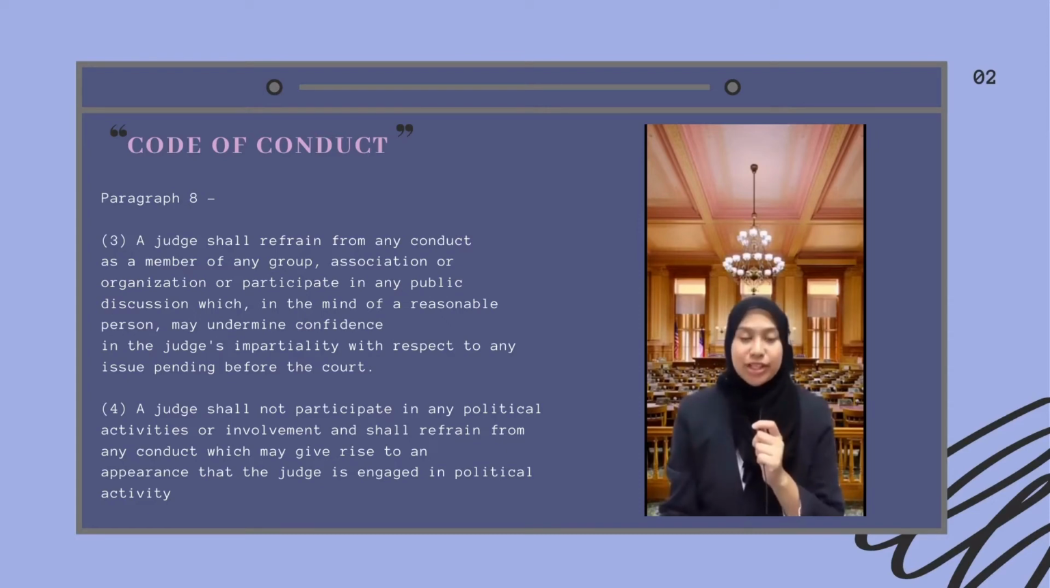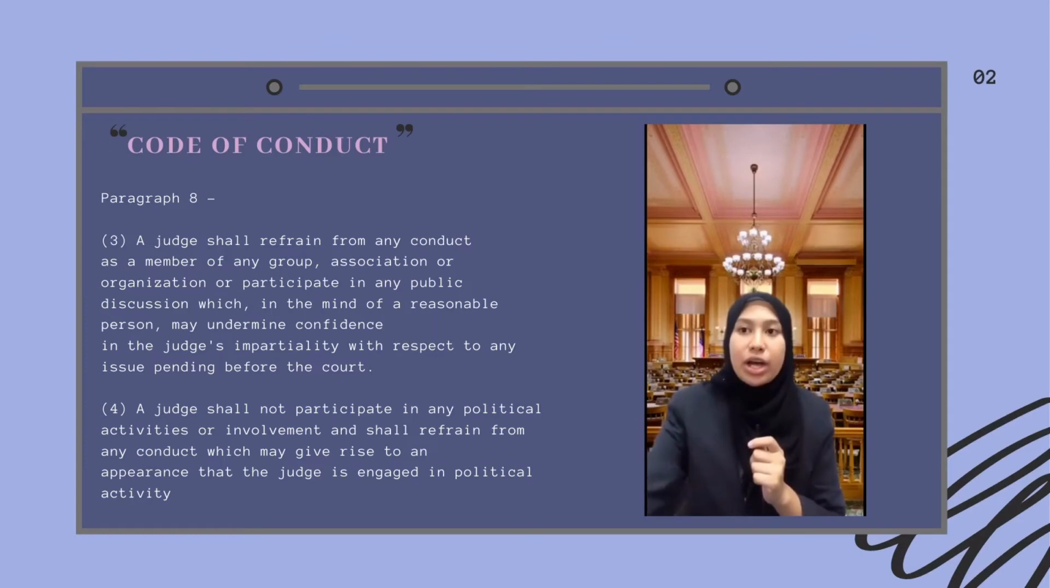So let's move on. Number 4 in paragraph 8 stated that a judge shall not participate in any political parties or activities or any political involvement, and shall refrain from any conduct which may give rise to an appearance that the judge is engaged in a political activity.